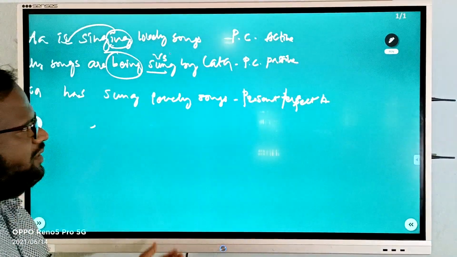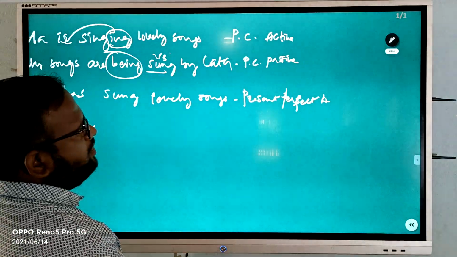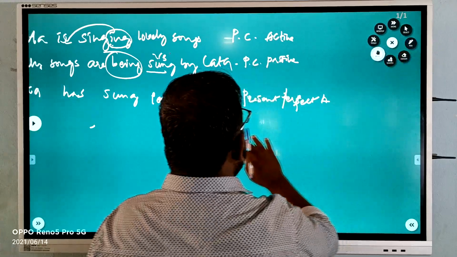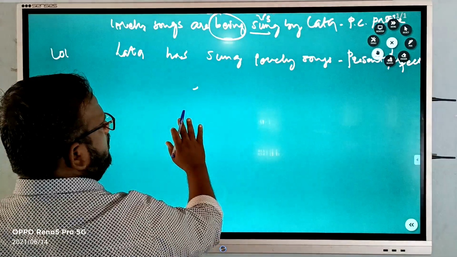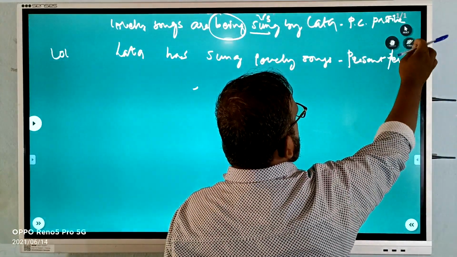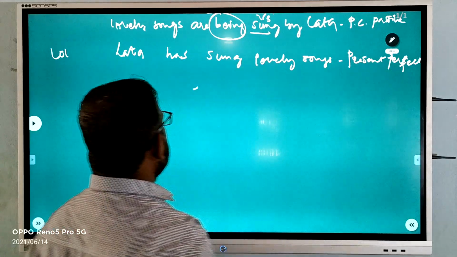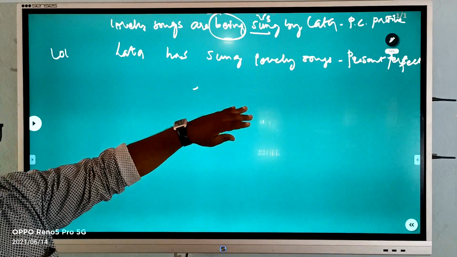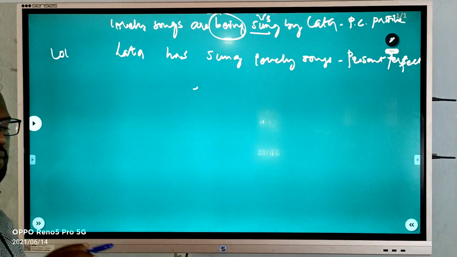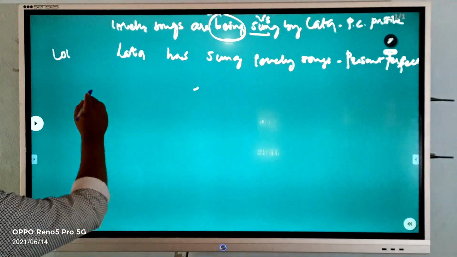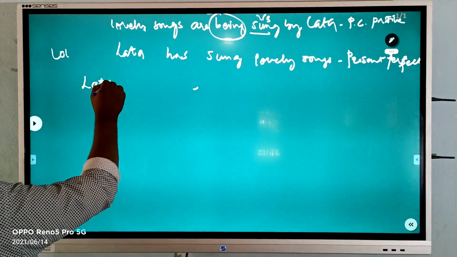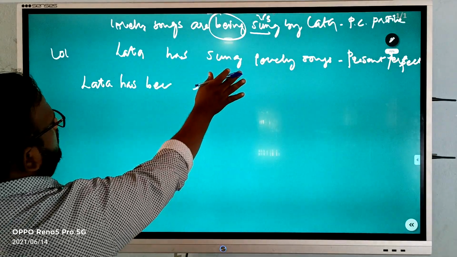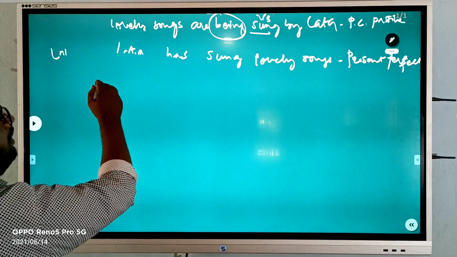active form. If I want to change it into passive voice, it is going to be: Lata has sung lovely songs. It is in the present perfect. So when I am changing into passive voice, it will become present perfect continuous tense. How will it be? Let's see. Lata has been, or sorry, passive voice we have to change.